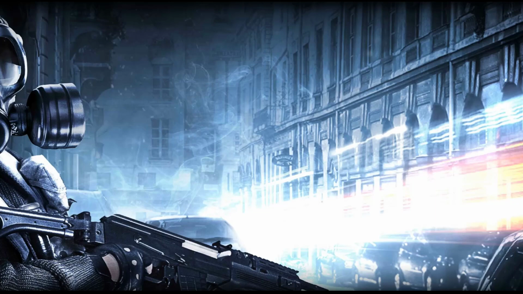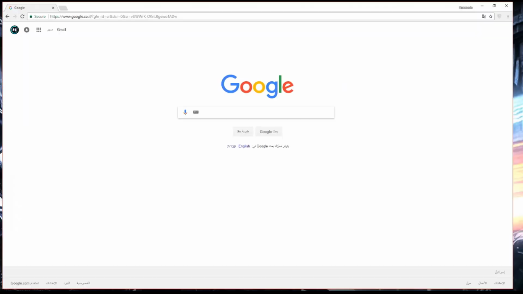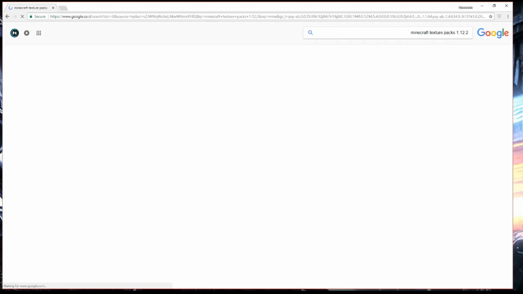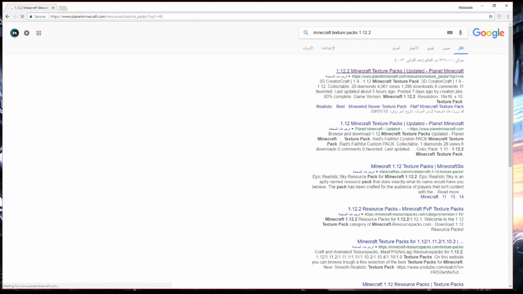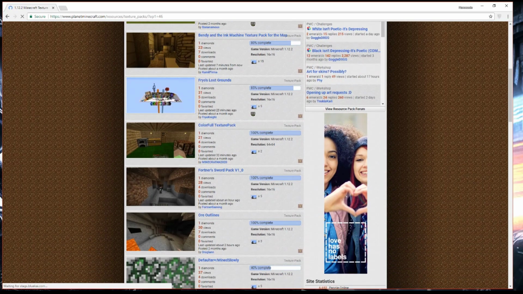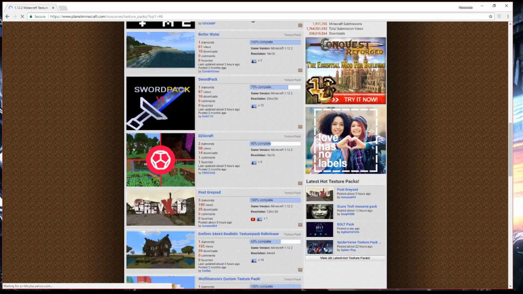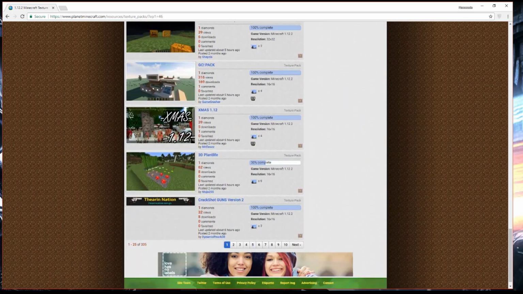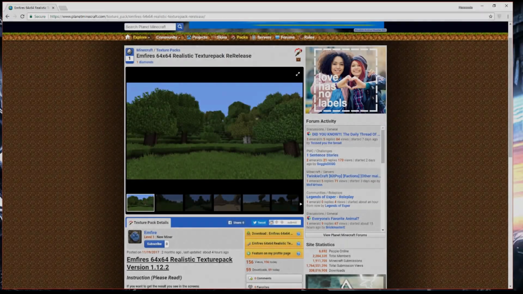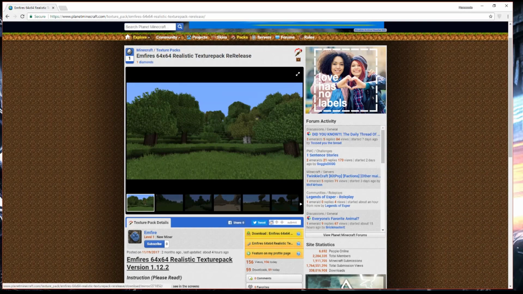Today I'm showing you how to install Minecraft Texturepacks. Go to Google, let me open my browser, search for Minecraft Texturepacks 1.12.2. I chose this one. You go and download it.